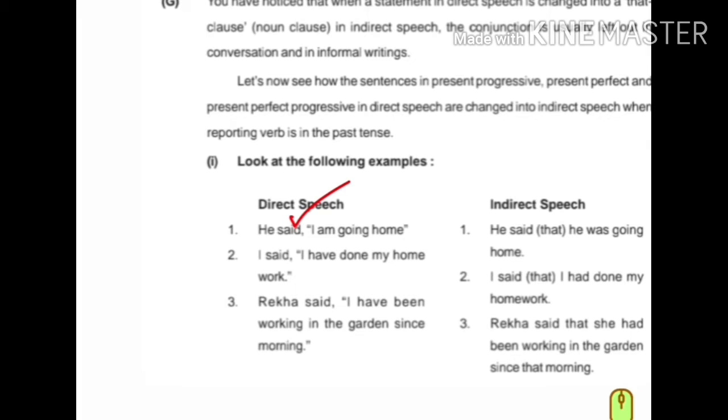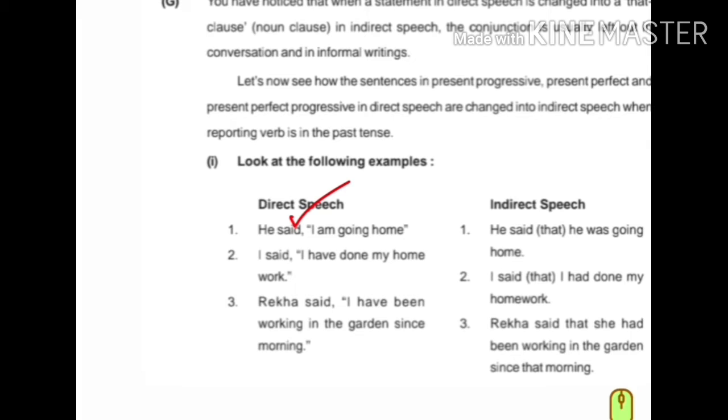So, I am going home. Here, mark the tense in inverted comma. This is reported speech, and the verb is am, it is present tense. Could you understand? So he said, and the sentence in inverted comma is a statement, so that is used instead of inverted comma.